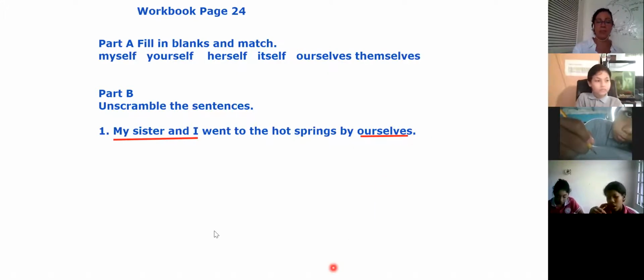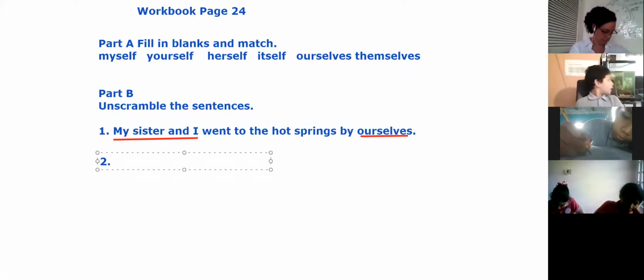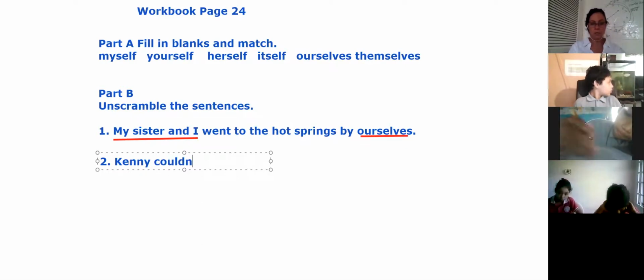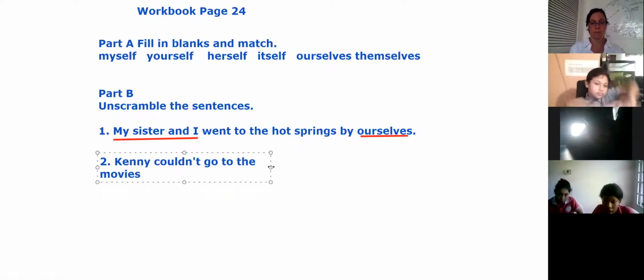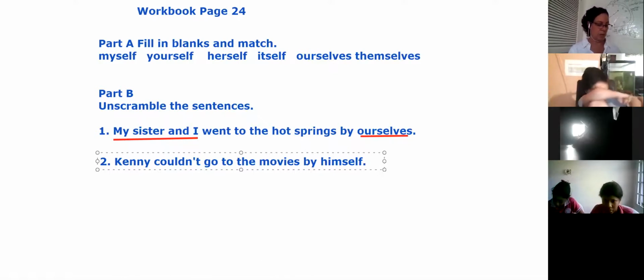So we're going to write the second sentence. The second sentence is Kenny couldn't go to the movies by himself. Kenny couldn't go to the movies by himself.